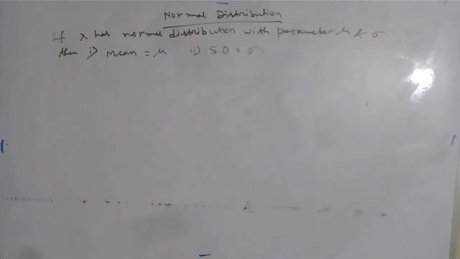So for normal distribution, mean is mu and standard deviation is sigma. Now I'll prove this.